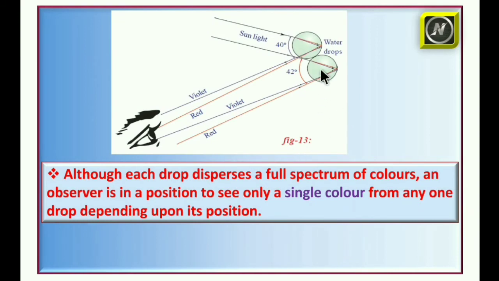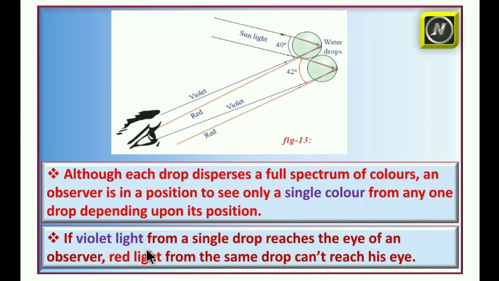Coming to here, if you observe the raindrops, although each drop disperses a full spectrum of colors, each drop can form the 7 colors, but an observer is in a position to see only a single color from any one drop depending upon its position. For example, this is the raindrop, and from this raindrop can disperse 7 colors, but out of the 7 colors, when it tries to reach our eye, or the observer's eye, only one color the observer can see, depending upon the position.